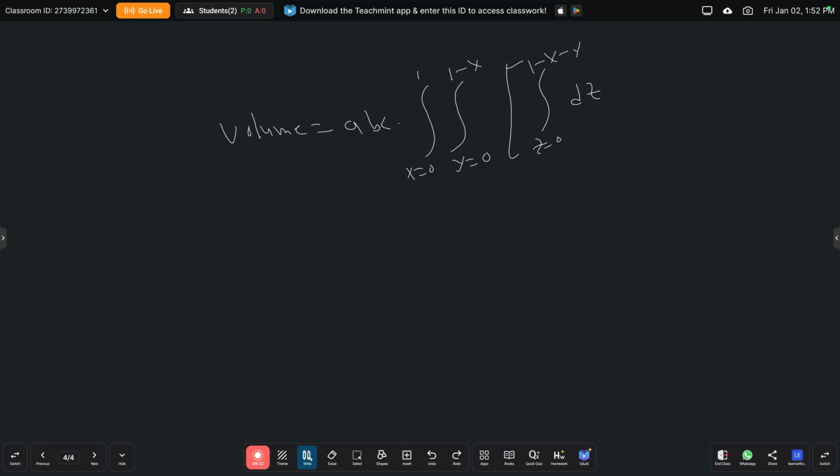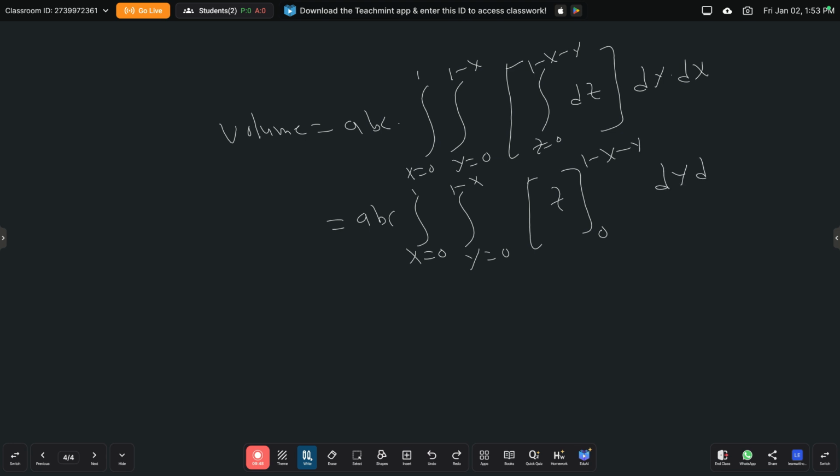dz into dy into dx. So this is equal to abc into x is from 0 to 1, y is from 0 to 1 minus x. Integral of dz is z between the limits 0 to 1 minus x minus y into dy into dx.